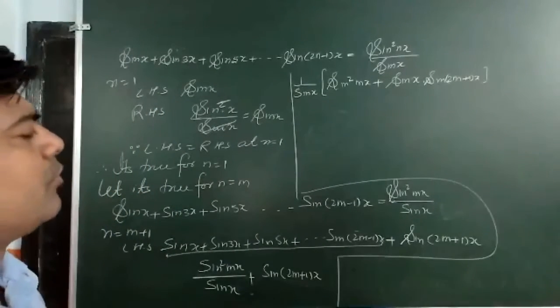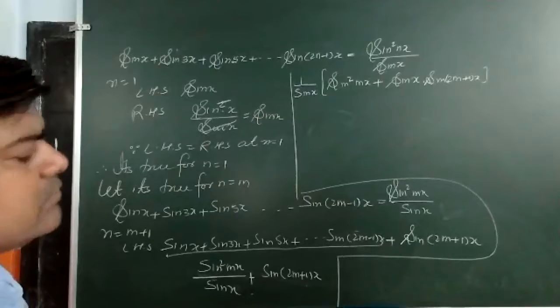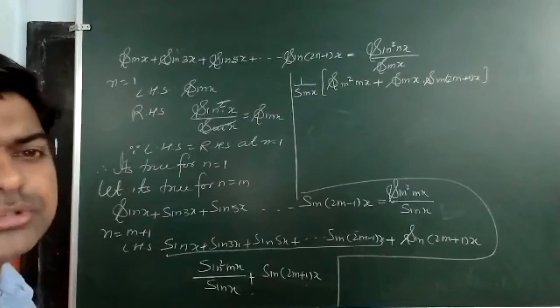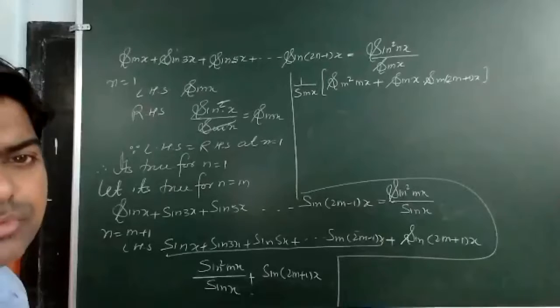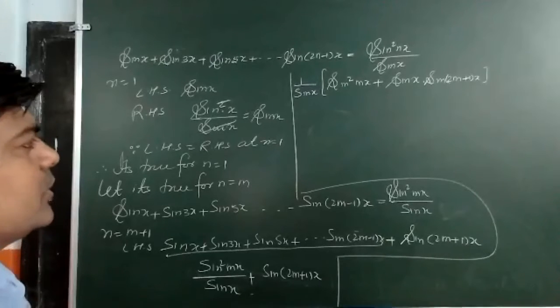What we want is, in the denominator, sin (m plus 1)x the whole square. That is, we want sin square (m plus 1)x.